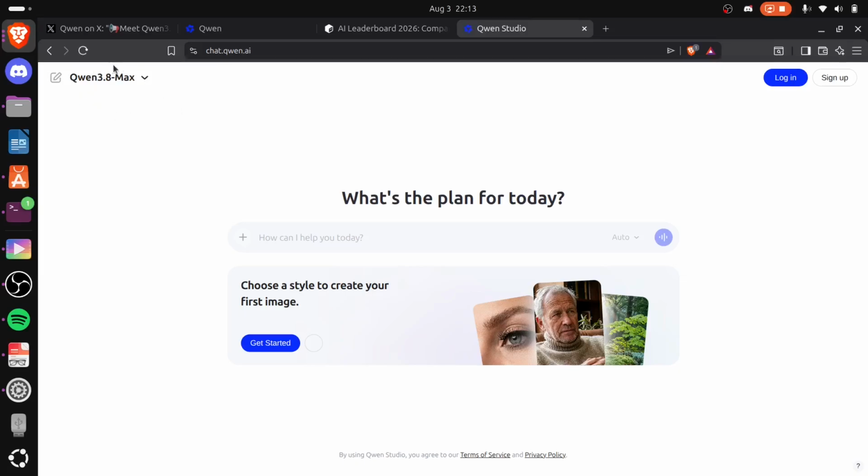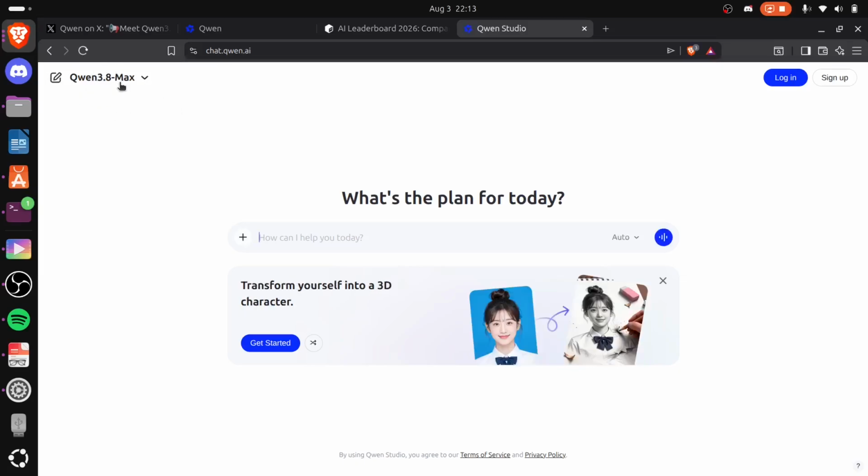As you can see here, the Qwen 3.8 Max model is selected by default. You just have to make an account here by clicking sign up or login. You can use Google or other services to log in. And yeah, you can basically start coding and checking out the model for yourself. It has thinking and a fast mode. So basically just like DeepSeek, it has a thinking mode or a flash mode.